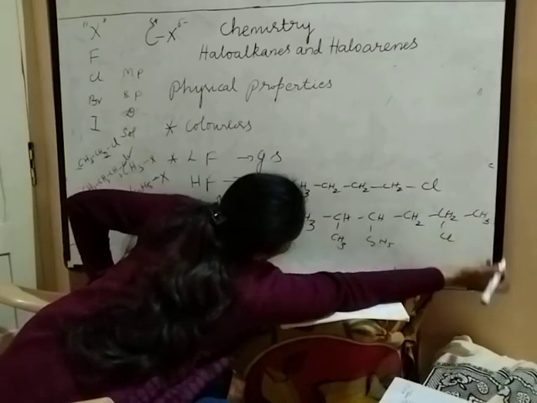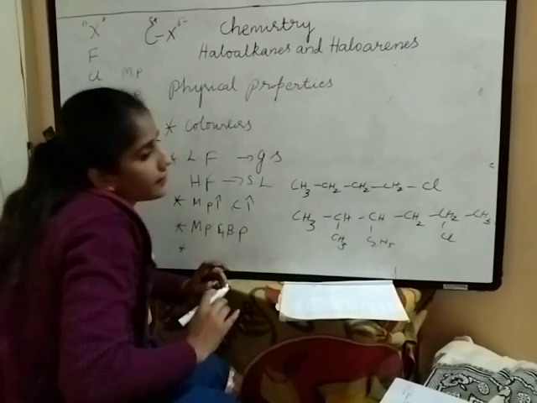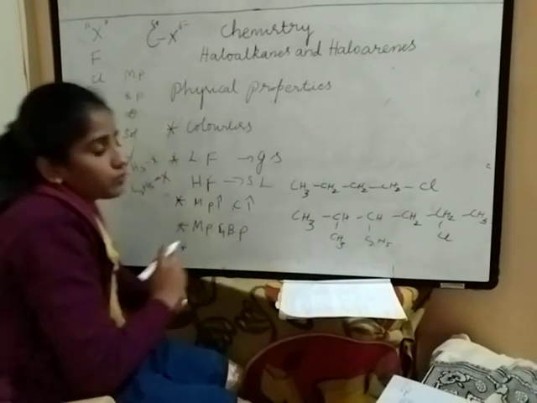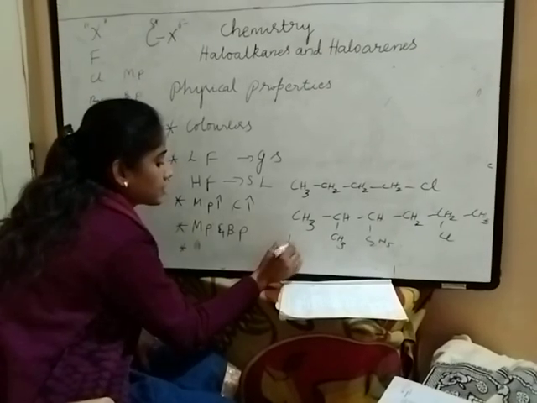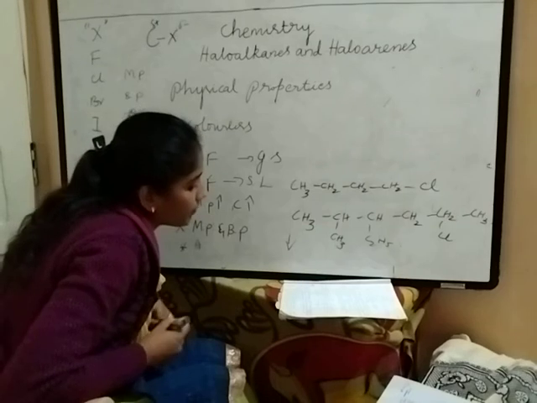This is a branched compound. It has less surface area and less van der Waals force of attraction. Hence boiling and melting point decrease for the branched compounds.